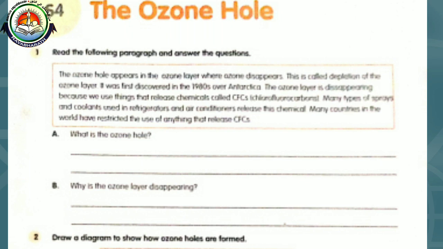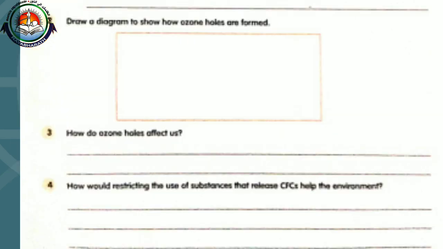Second question, draw a diagram to show how ozone holes are formed. That is already given in your textbook, and you have to draw it. Third question, how do ozone holes affect us? Ozone holes mainly lead to ultraviolet rays reaching the earth's surface.